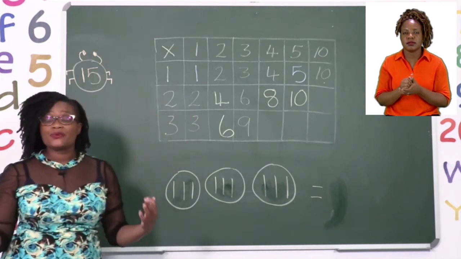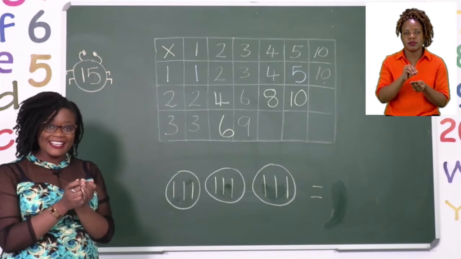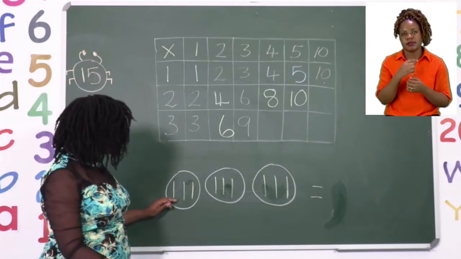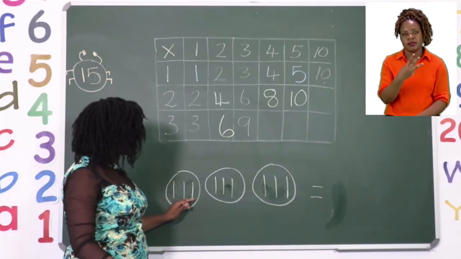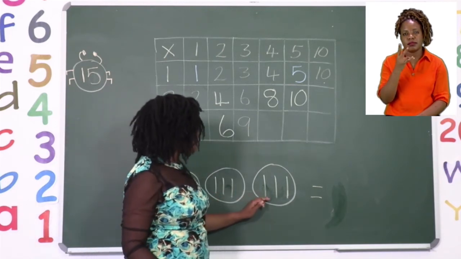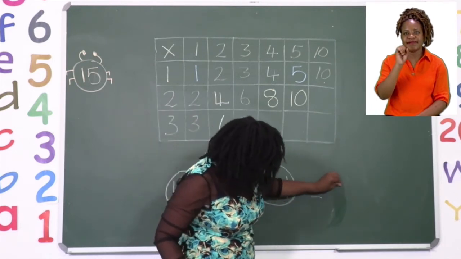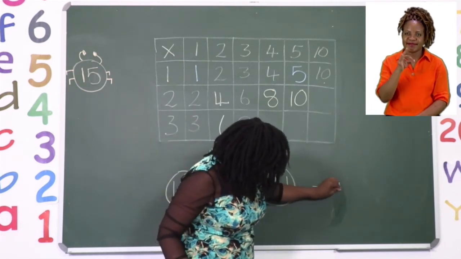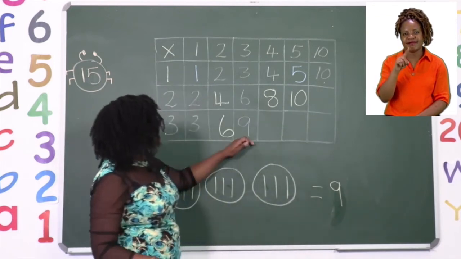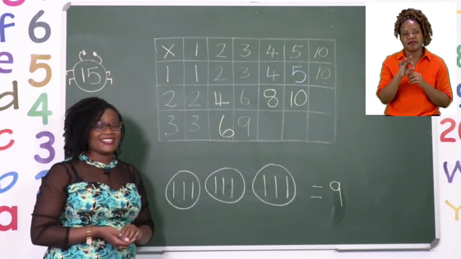Now after putting 3 things in each set, we need to count them all together. 1, 2, 3, 4, 5, 6, 7, 8, 9. So our answer, boys and girls, is 9, which is the same answer we found here. So that means it's correct.